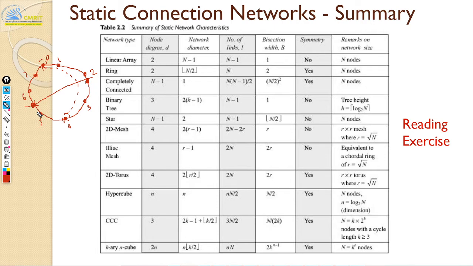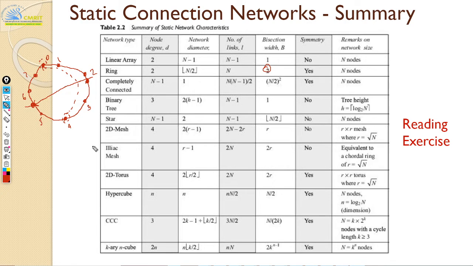Okay, thanks Sugyan. You're almost there. That is your bisection bandwidth, as the name suggests. It's a bisection you are creating, which means it is nothing but the minimum number of edges you have to remove. As you see in a ring, it is two. You just have to remove two edges to make the network into two equal halves.